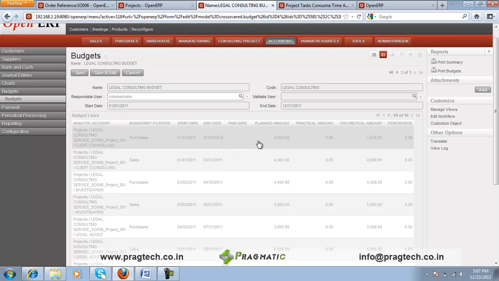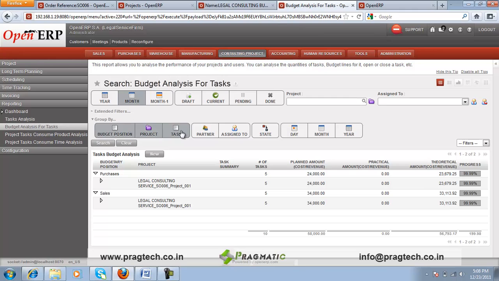There are three distinct fields: planned amount, practical amount, theoretical amount. The planned amount is basically decided by the user before starting any consulting projects, and theoretical amount is the actual amount which should be used. It's proposed by the system. And the practical amount field, it's updated by the system based on the actual expenses and revenues incurred over delivering of consulting service.